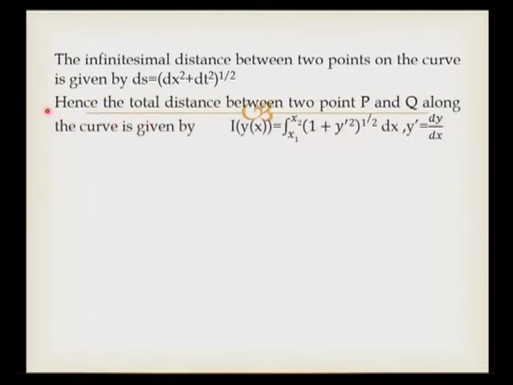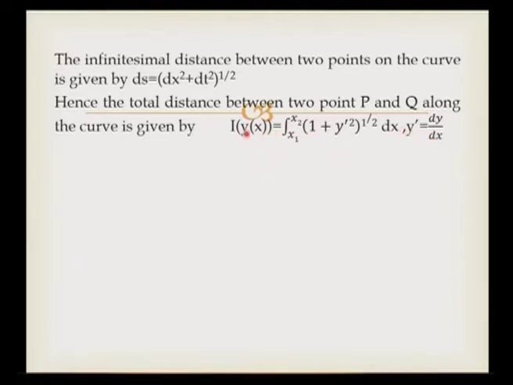The total distance between the two points P and Q along the curve is obtained by integrating this, that is, I of y of x is equal to the integral between x1 and x2 of square root of 1 plus y prime square dx, where y prime is equal to dy by dx.